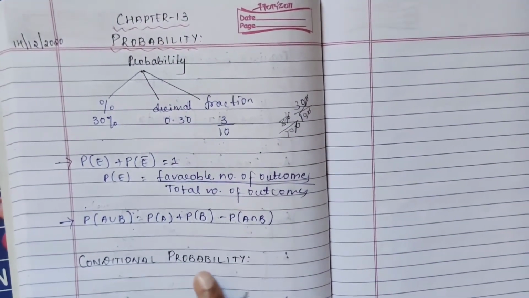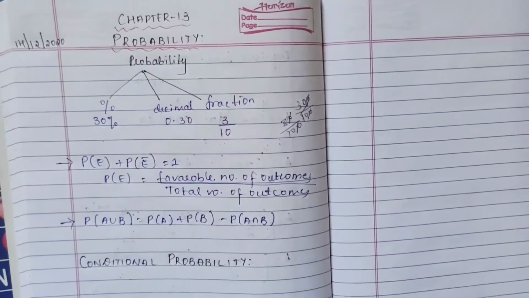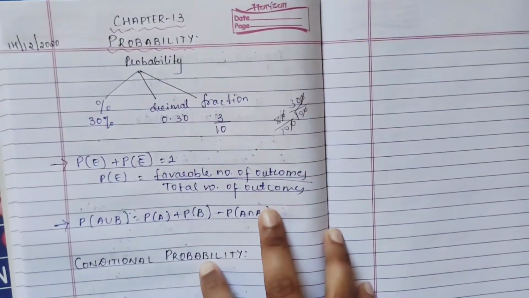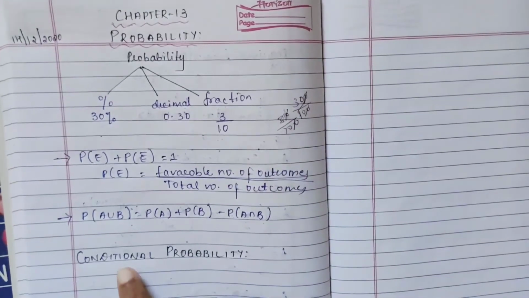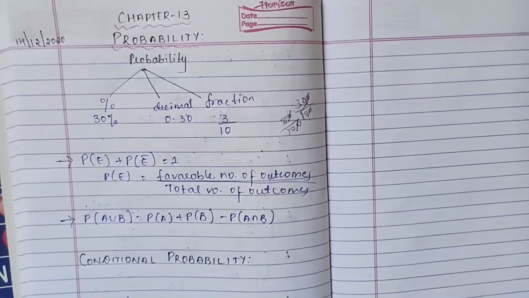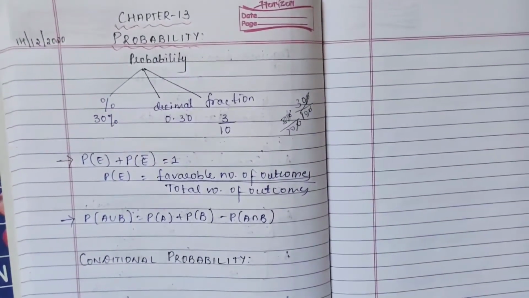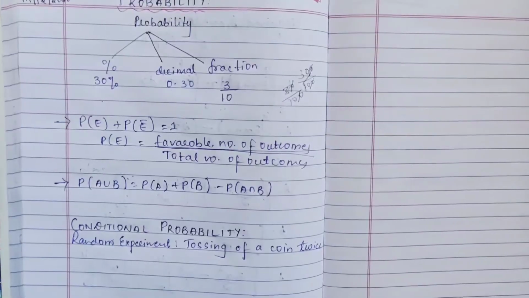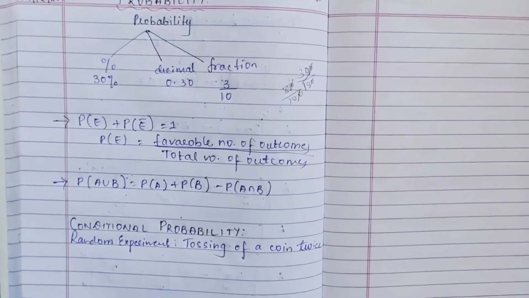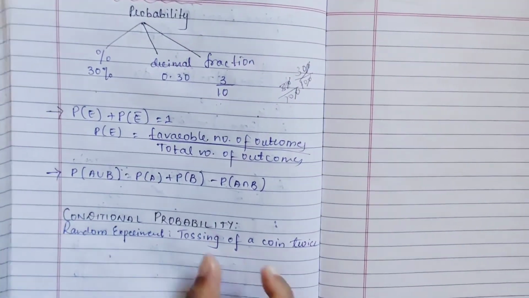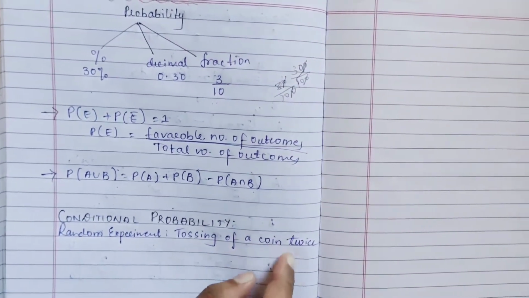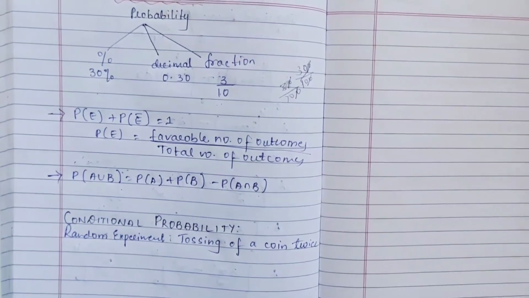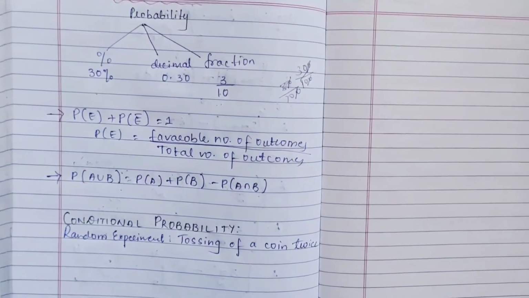Now comes the starting topic in class 12, that is conditional probability. What is conditional probability? With an example I'll try to explain it to you. So we will see conditional probability taking a random experiment, that is tossing a coin twice. Okay, tossing a coin twice.